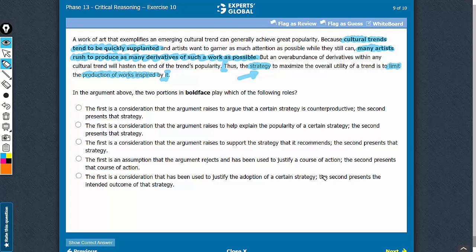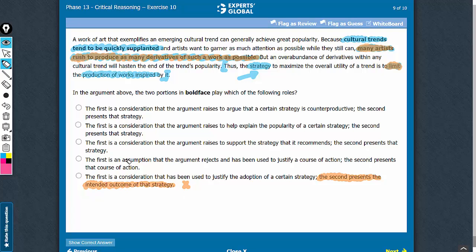See, answer choice E says that the second presents the intended outcome of that strategy. Two problems here. The second boldface is not suggesting an outcome. This itself is the strategy that the argument is against, and the outcome being talked about is anyway not the intended outcome. See, the outcome is something negative here. So answer choice E is not a good answer choice. This should be very comfortably eliminated.